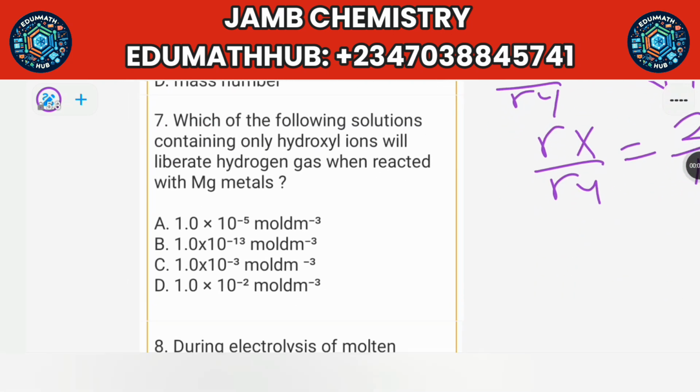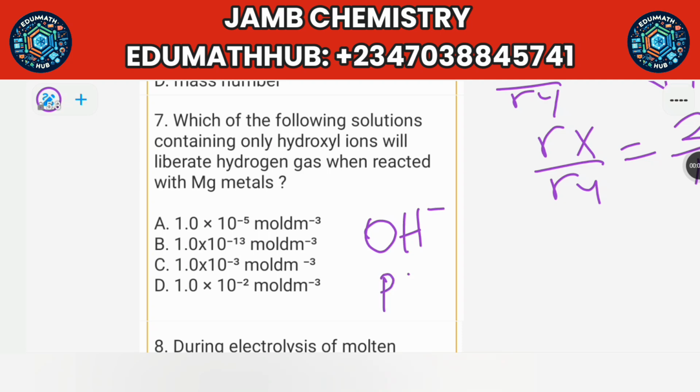Which of the following solutions containing only hydroxyl ions will liberate hydrogen gas when reacted with magnesium metal? Okay, so you have to look for the solution here which contains only hydroxyl ions. If it contains only hydroxyl ions, then you have two things, what is called pH and pOH. pOH means the concentration of hydroxyl ions, which is OH minus.